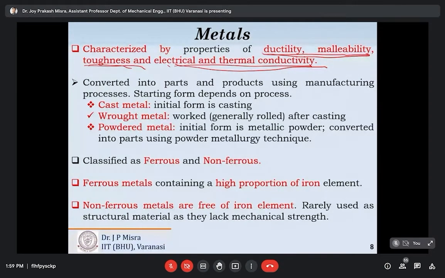Just to simplify the concept, this rolling process is similar to the equipment used for extracting sugarcane juice. I hope you are well aware of this machine that is used to extract sugarcane juice. You can easily find it at the roadside.